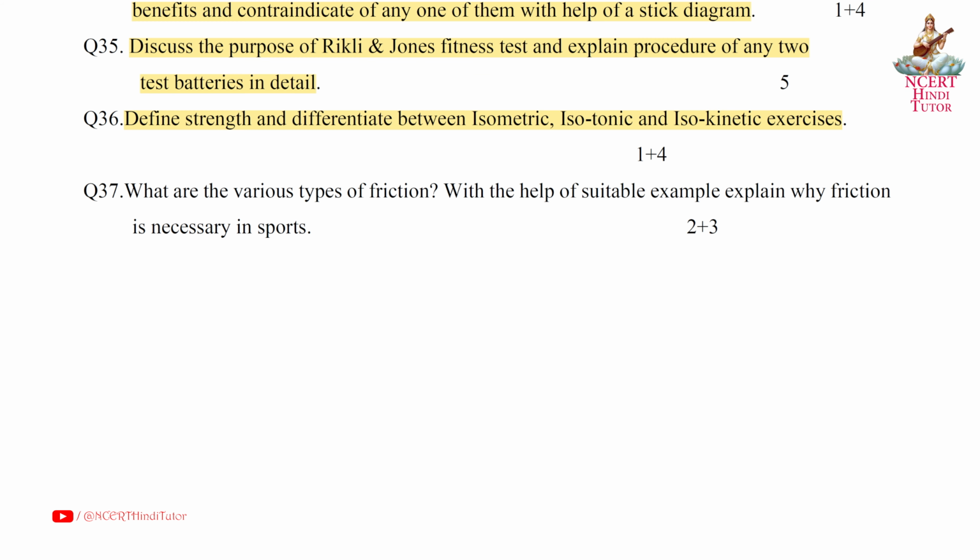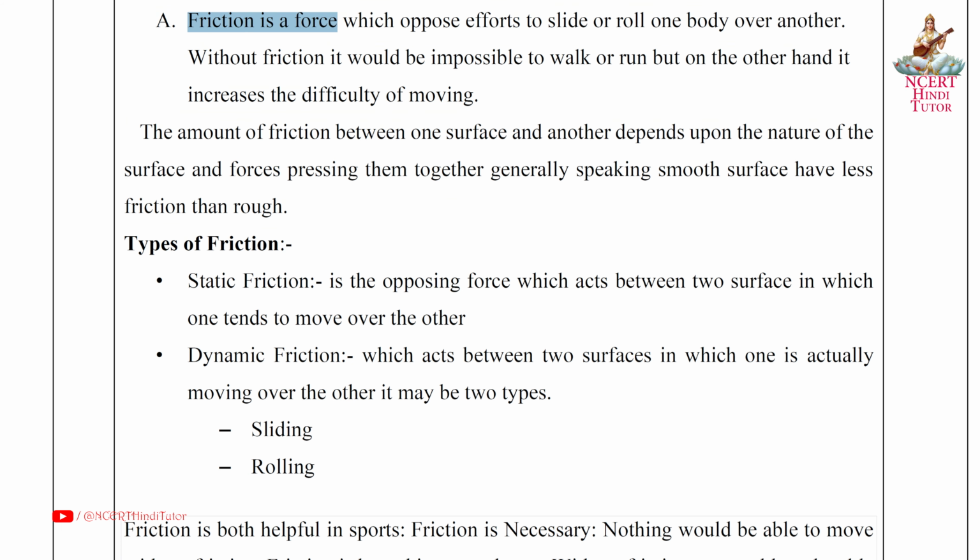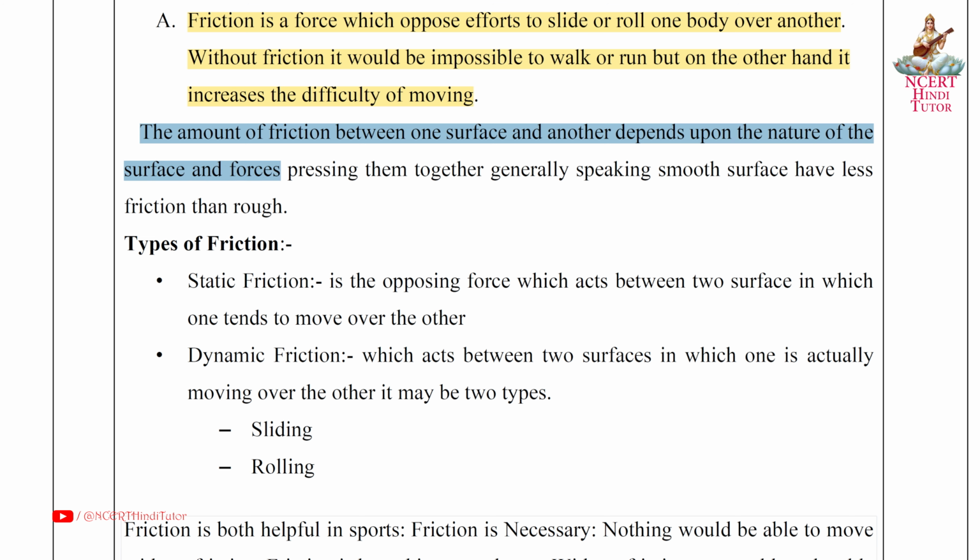Last question, question 37. What are the various types of friction? With the help of suitable examples, explain why friction is necessary in sports. Answer: friction is a force which opposes efforts to slide or roll one body over another. Without friction, it would be impossible to walk or run, but on the other hand, it increases the difficulty of moving. The amount of friction between one surface and another depends upon the nature of the surfaces and the forces pressing them together. Generally speaking, smooth surfaces have less friction than rough.